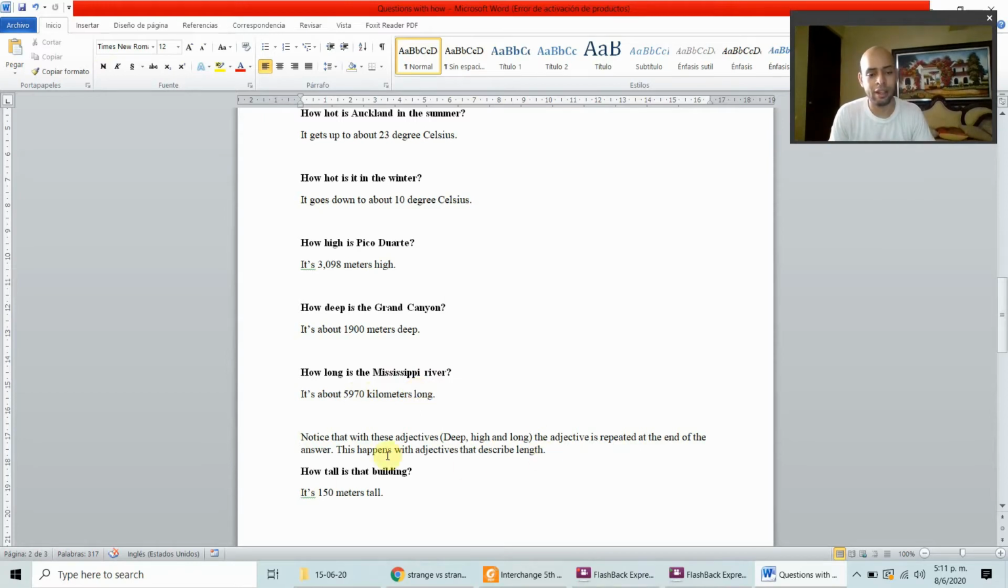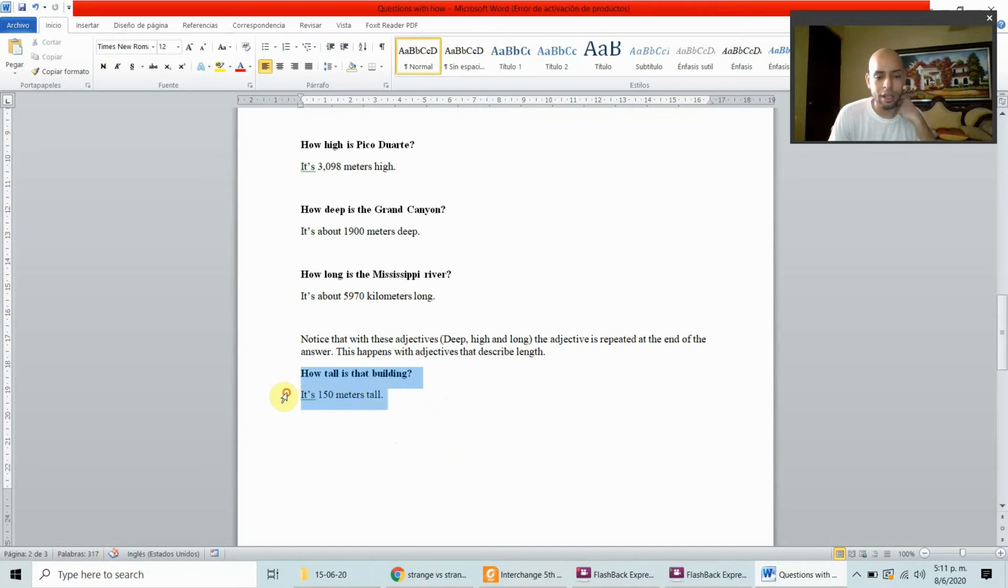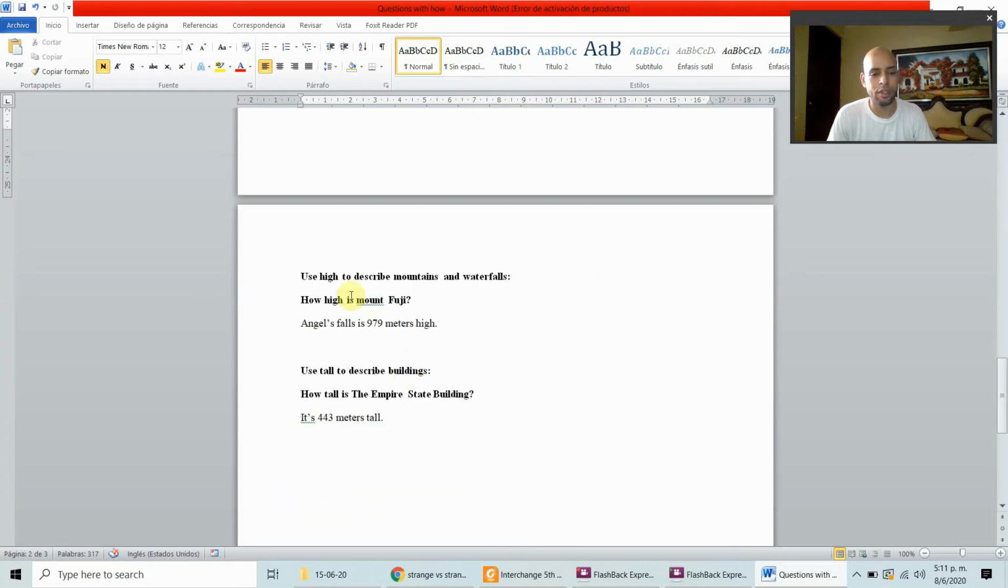They talk about length. How tall is that building? It's 150 meters tall. So this is another example of an adjective that describes a length, tall. So we use high to describe mountains and waterfalls.